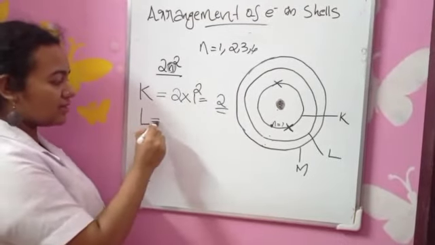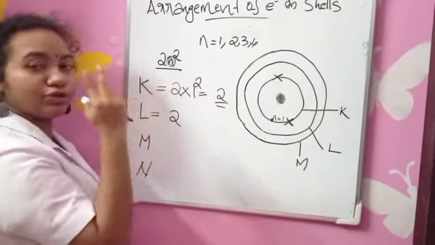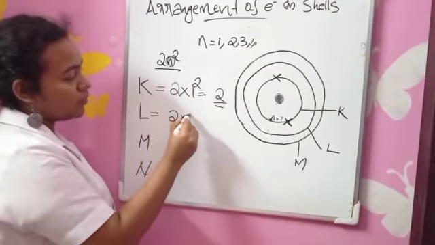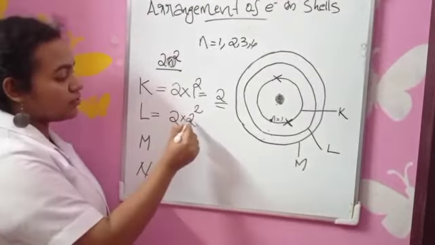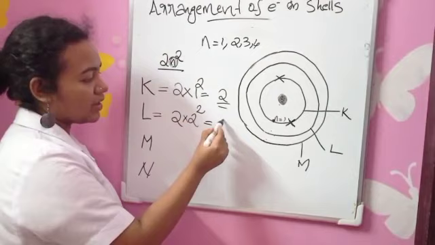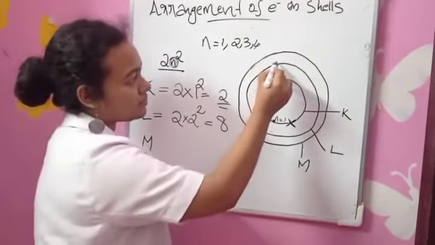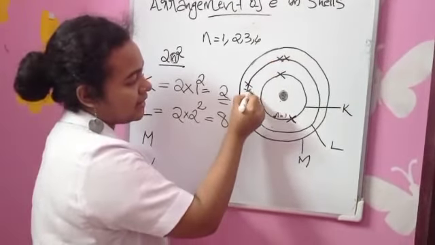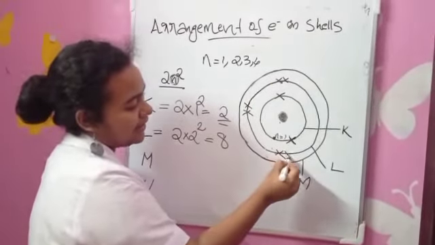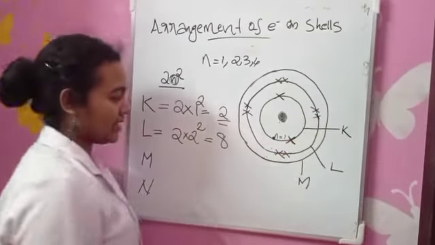How many electrons will be there in L shell? Instead of n, we put 2 for L shell. So 2 into 2 square. What is 2 square? 2 square is 4. So 4 into 2 is 8. So we can accommodate 8 electrons in the L shell. In this manner we can mark electrons. So totally 8 electrons can be accommodated in L shell.